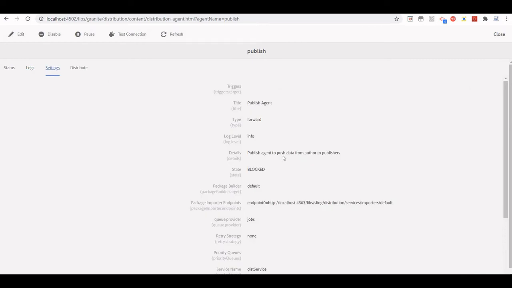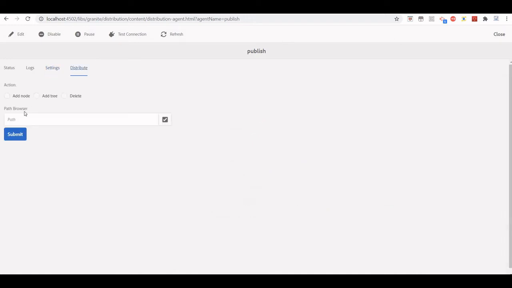And we can check the settings. Basically it's a non-editable setting, the one we just created. And this fourth tab is something where, right now we just used the curl command, but we can also trigger it manually, for whichever path we want to trigger. Like we just executed it for the content retail GCR content.